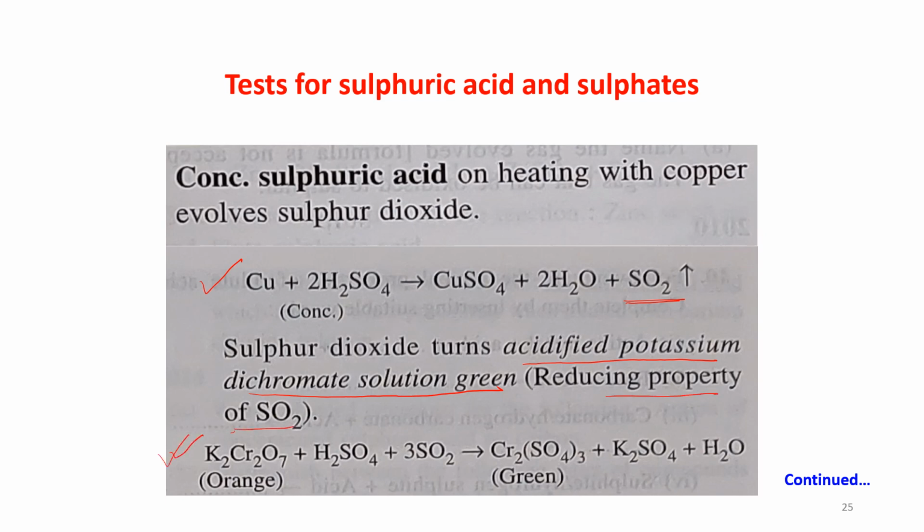See here the reaction: K2Cr2O7, which is orange in color, plus H2SO4 plus SO2 gives Cr2(SO4)3, that is green in color, plus K2SO4 plus H2O.